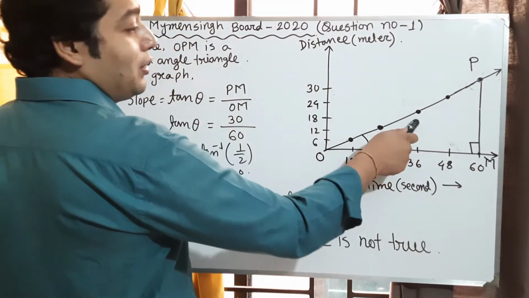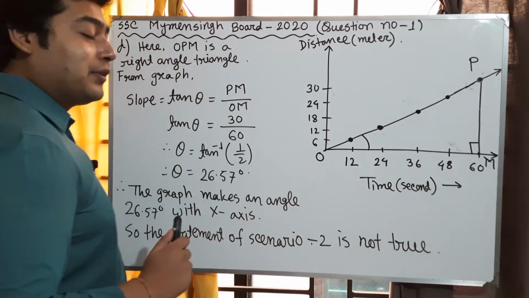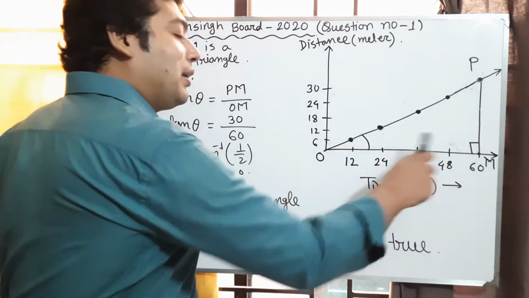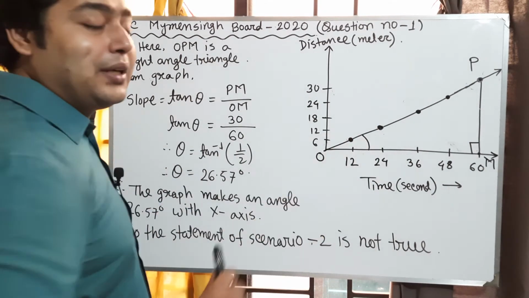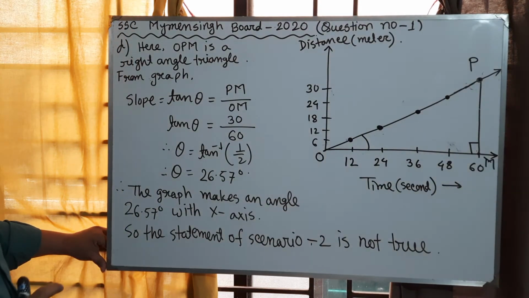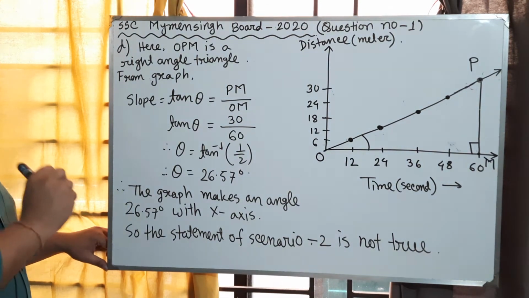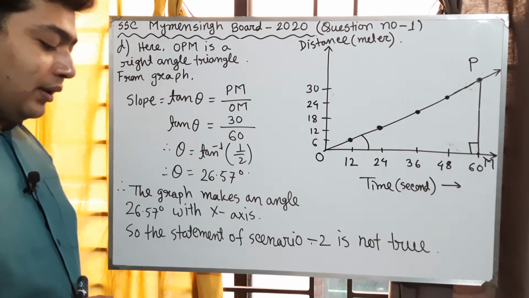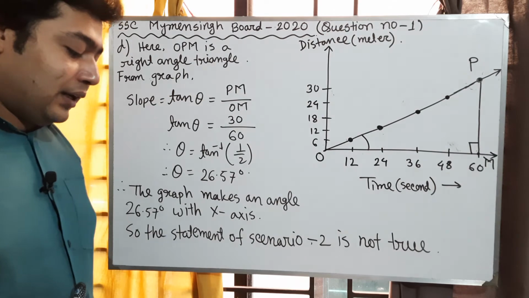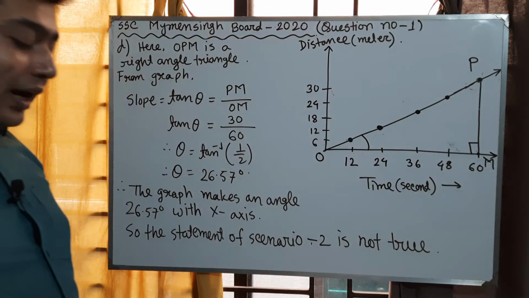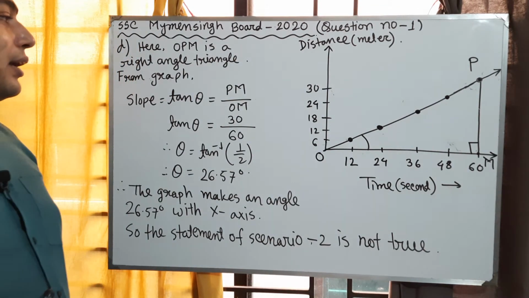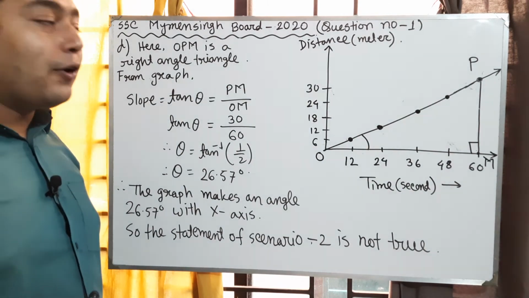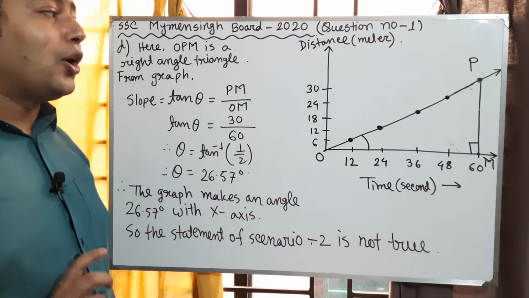So OP is our hypotenuse, OM is our base, and PM is our height. Here we need to determine whether the obtained graph makes an angle of 45 degrees or not.